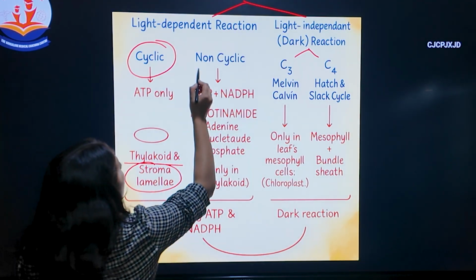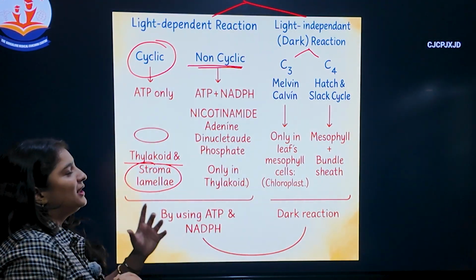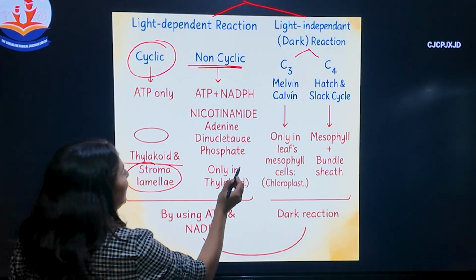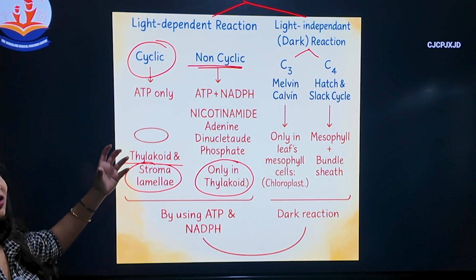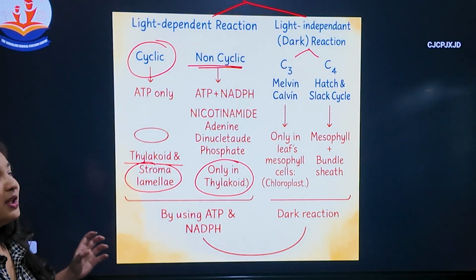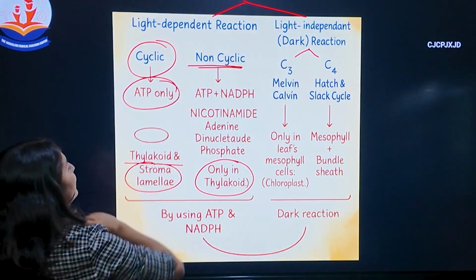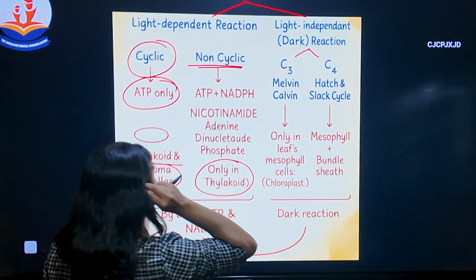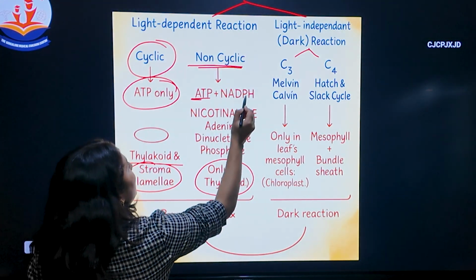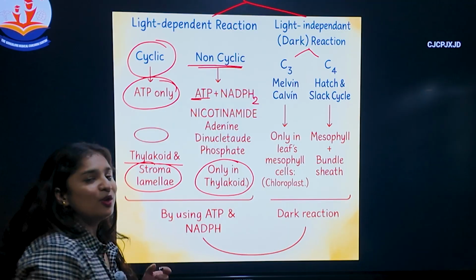Coming to the non-cyclic reaction, it takes place mainly only in the thylakoid region. At the end of this reaction, what will the main product be? Only ATP will be synthesized from the cyclic process. And coming to the non-cyclic reaction, both ATP and NADPH2 are produced.